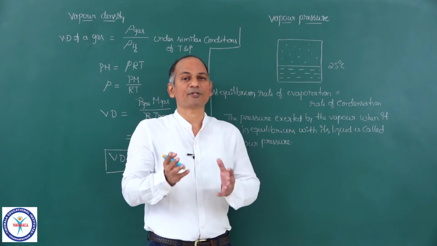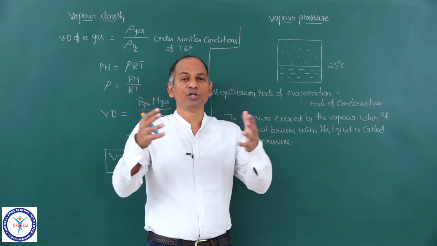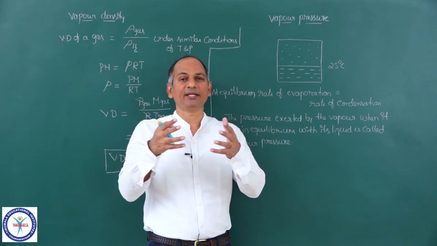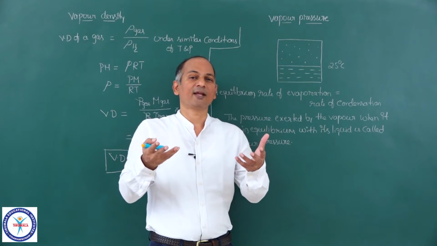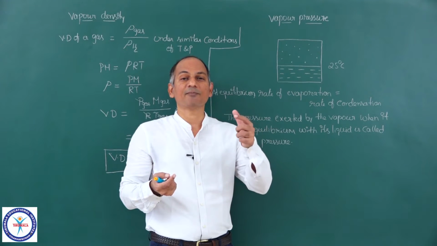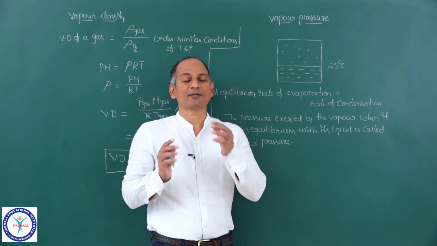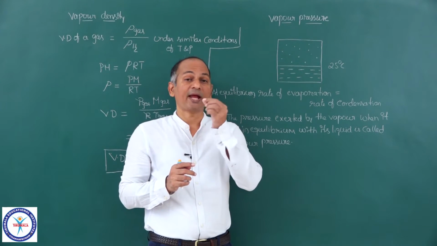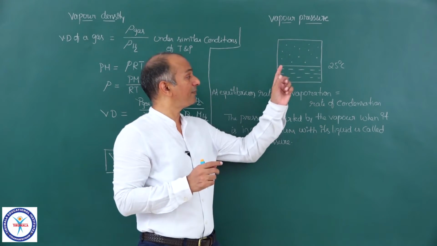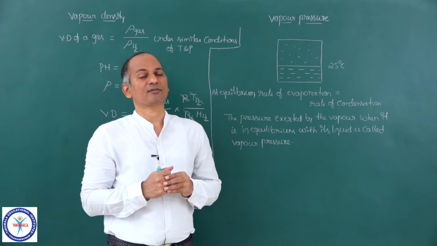More and more molecules go into the vapor state, then the number of collisions between them increases, and the rate of condensation increases. And when rate of condensation becomes equal to rate of evaporation, we say that the system has reached equilibrium. And at equilibrium, if you measure the pressure due to that vapor, then that is called as vapor pressure.